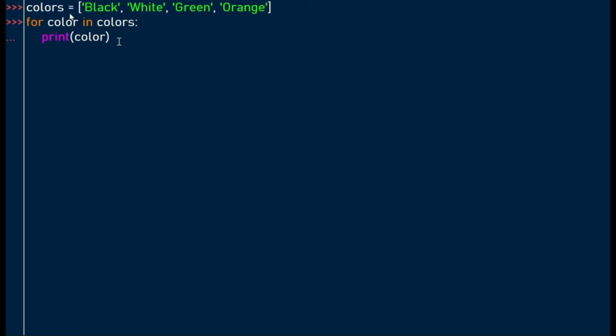So the first time we loop, we're going to print black, then we loop back, find another item, we print white, we loop back, find another item, we print green, loop back until we print our last item, orange, to the screen, so that when we print, our result is black, white, green, orange.